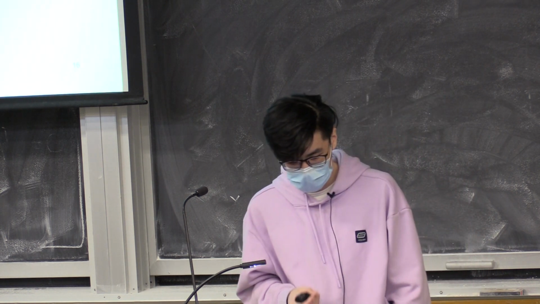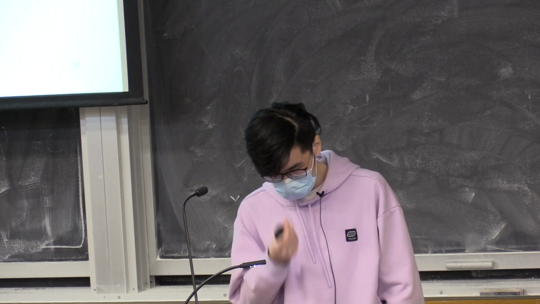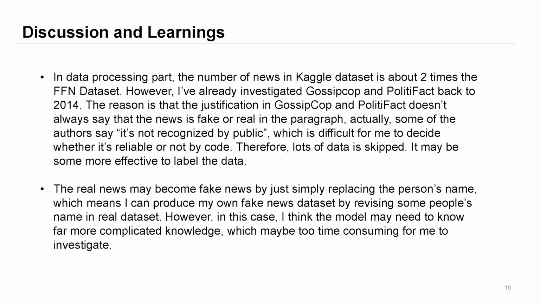And here are two huge problems that I haven't had time to solve. The first one is that you can see that the Kaggle dataset is about 2 times bigger than my FNN dataset. This is because I've already investigated Gossip Corp and PolitiFact back to 2014.